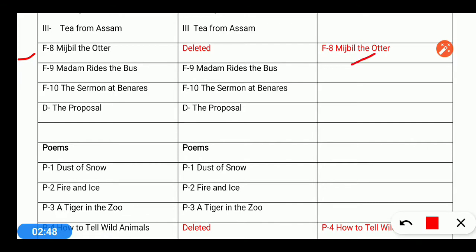Madam Rides the Bus, The Sermon at Benares, and the drama The Proposal are all the same, there is no change. So the conclusion is that from fiction there are 10 chapters and one drama, and out of all, only one chapter has been deleted, that is Mijbil the Otter.